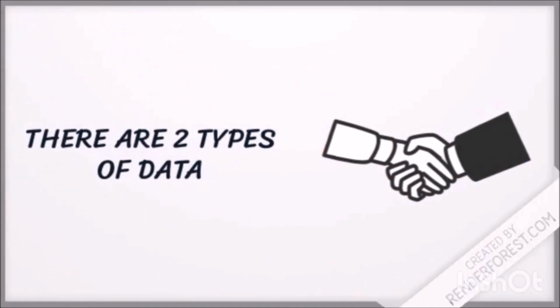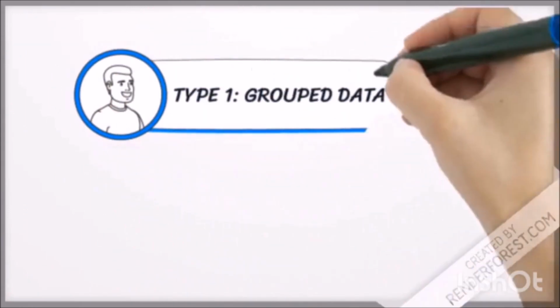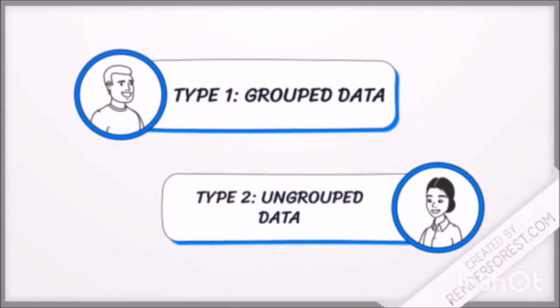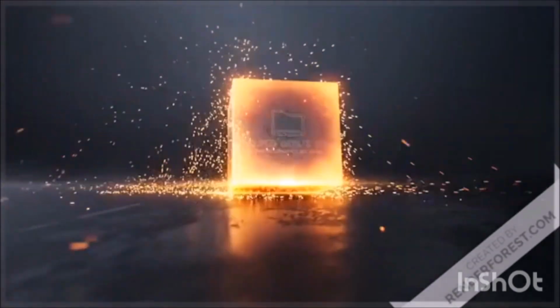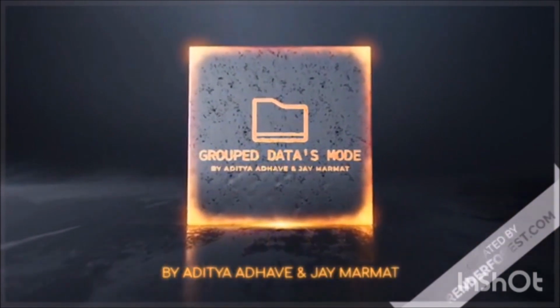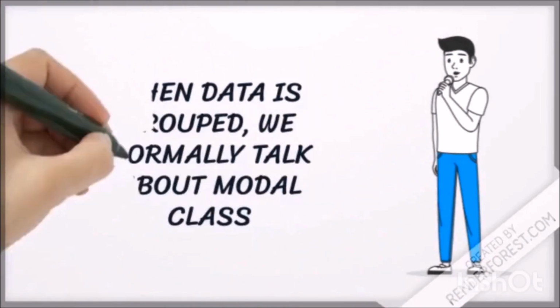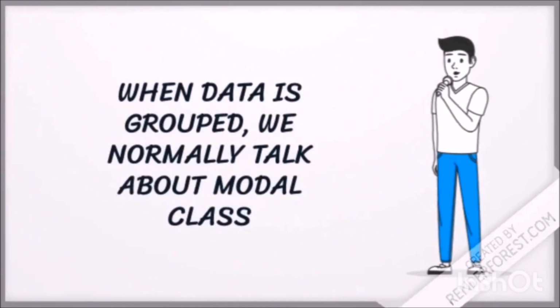There are two types of data. Type 1, grouped data, and type 2, ungrouped data. When data is grouped, we normally talk about the modal class.